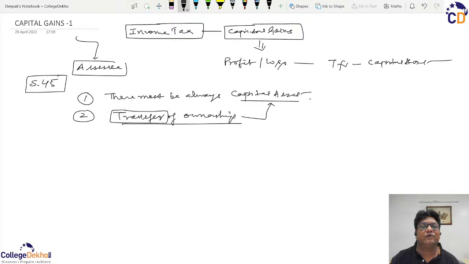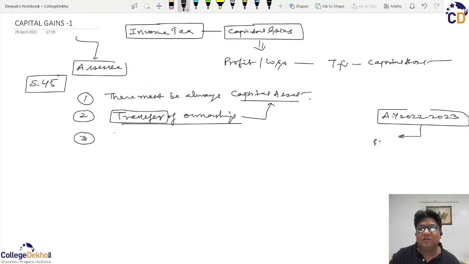And once we are satisfied that there is a transfer of the capital asset, then we have to analyze during which financial year such transfer has taken place. Because until we identify the financial year, we won't be able to decide in which assessment year this capital gain is to be taxed. So if our assessment year at the moment of discussion is say 2022-23, the relevant previous year, as already discussed in our earlier sessions, will be 21-22.